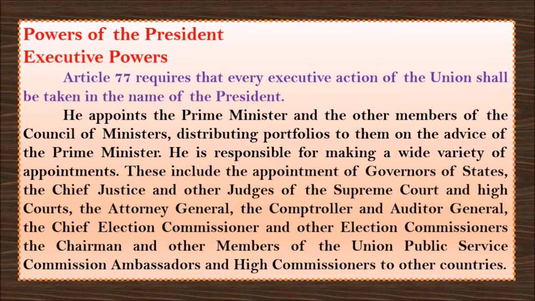Now let us see, children, here. The chairman and the other members of the Union Public Service Commission, ambassadors and high commissioners to other countries. When the Prime Minister appoints other ministers and distributes the portfolios, this work process will also include the appointment of governors of states, and also the Chief Justice, not only that. I'll just list out the names, children, of the appointments under this.